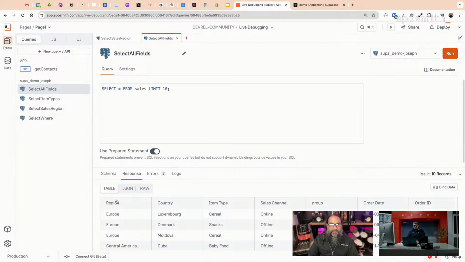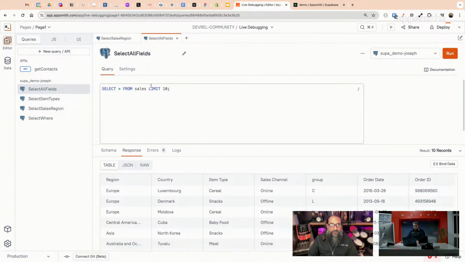There's a table I'm using from Supabase, and it has 2 million records. So I'm definitely running the limit here if I'm just going to query all fields, right? Like there's no way I could just run it and query everything at once. But I know that the data source is working. I'm getting data back. So this is working fine.